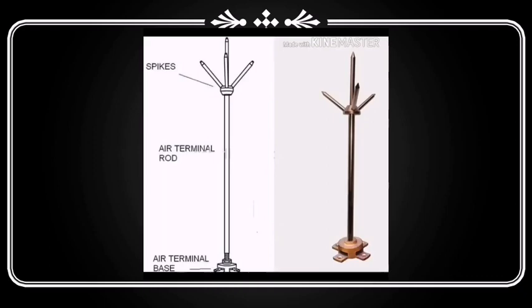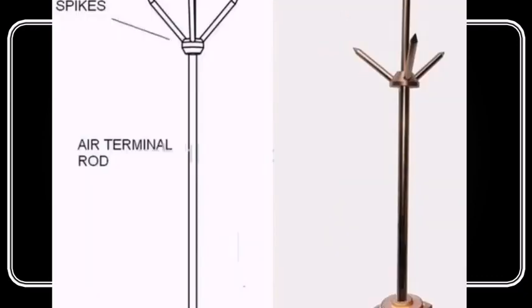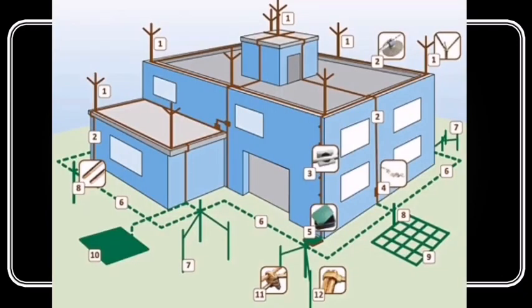When lightning falls, it is attracted by the metallic rods at the top of the building. The rod provides an easy route for transfer of electric charge to the ground. In the absence of lightning arresters, lightning will fall on the building and the building will be damaged.